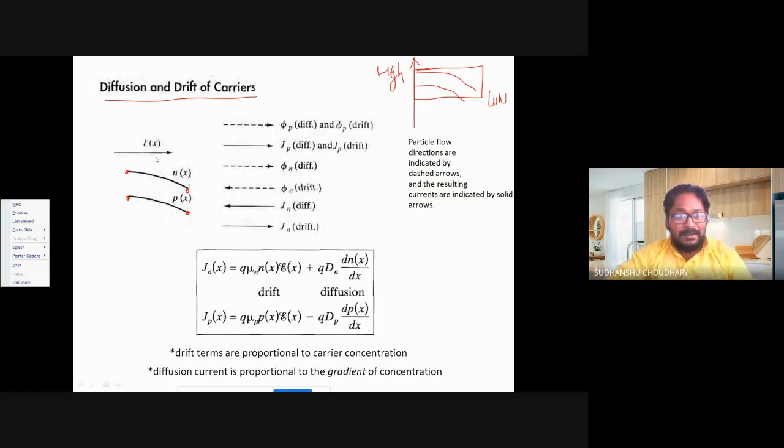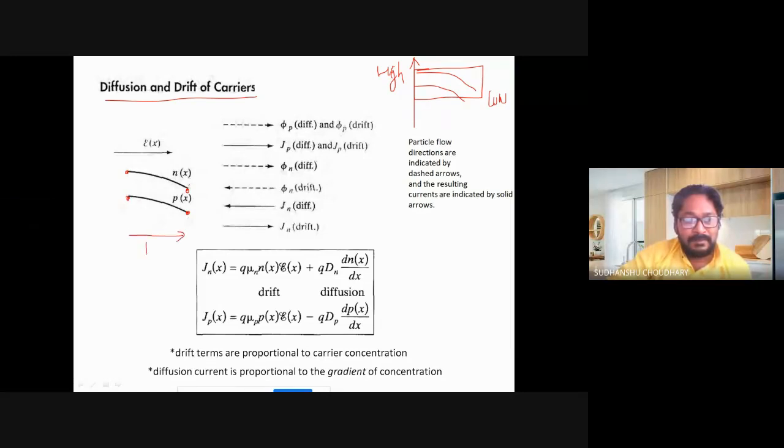So now let us decide the diffusion and drift of electrons and holes. Let us start with diffusion of holes. Since the concentration gradient profile is from left to right, that is, it is more here and low here, holes will flow from higher concentration to lower concentration, that is, from left to right. So that is why we have shown here that holes are moving from left to right by this dash arrow. This dash means movement. Okay. So holes are moving from left to right, from high concentration to lower concentration.